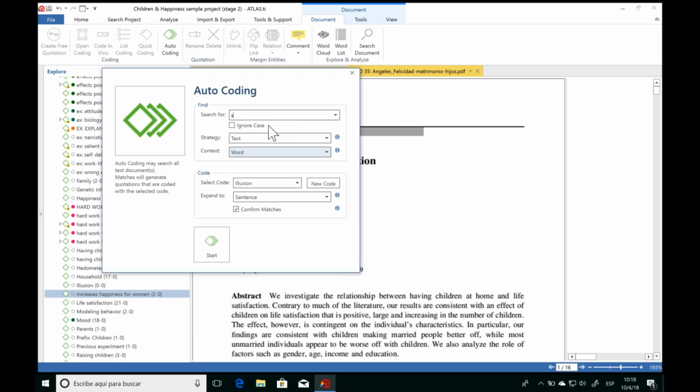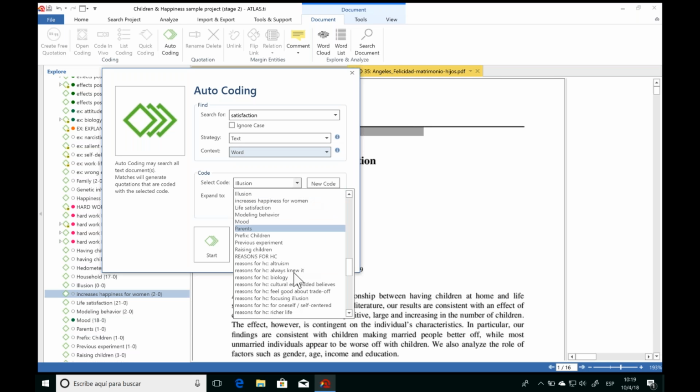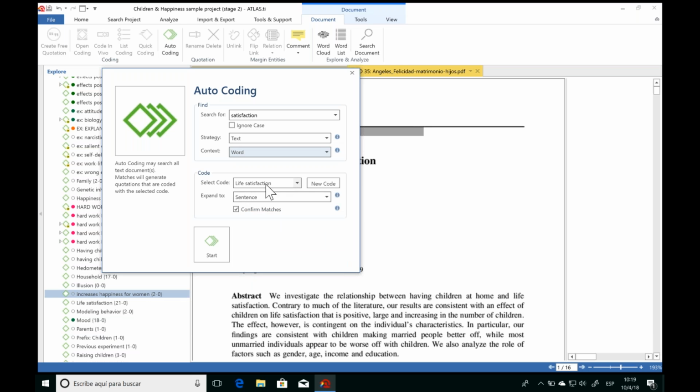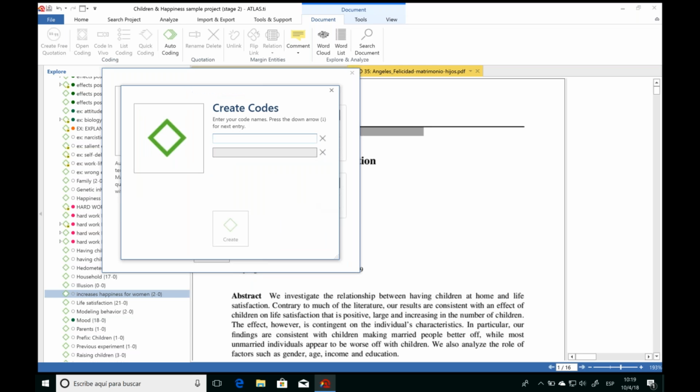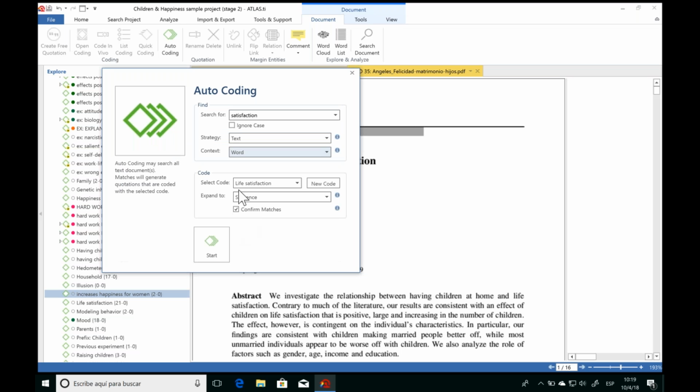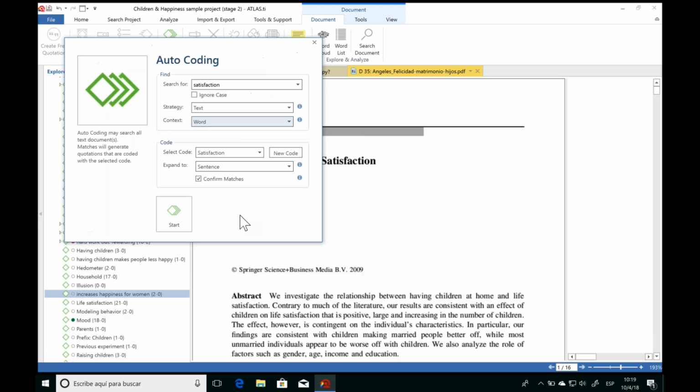I'm going to open the autocoding tool, and so I want it to search for the word satisfaction. Every time it finds this word, I want it to select the full sentence in which this word appears, and then I want to associate a code. So you can pick a code from your list. So here I already have life satisfaction, or you can create a new code, which in fact, I will create a new code because I don't know if it's talking about life satisfaction or what kind of satisfaction.